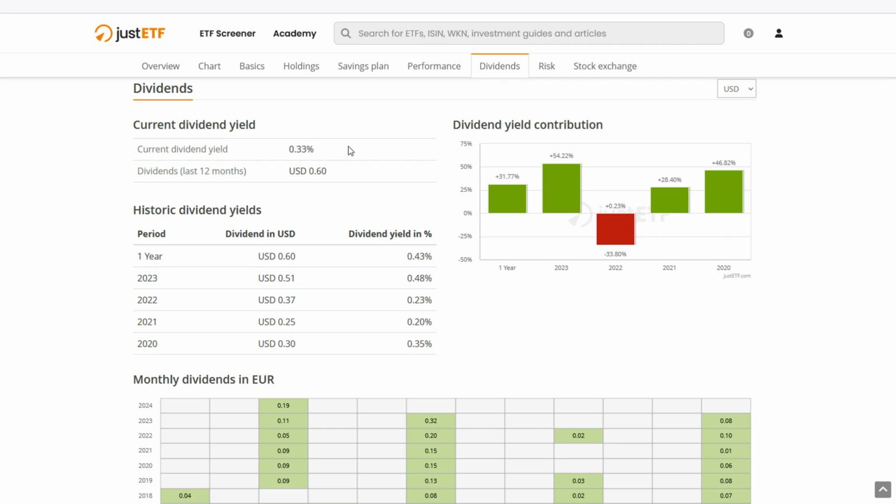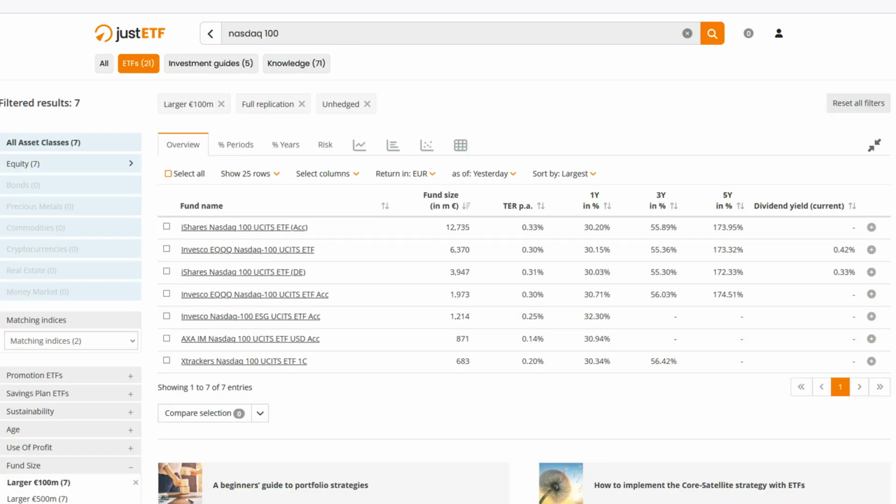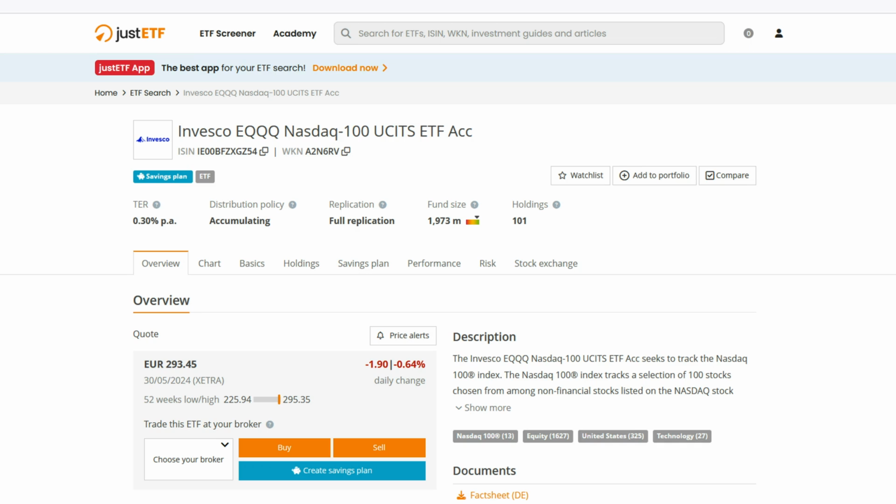Again, nothing to write home about, but you wouldn't expect otherwise from NASDAQ. So if you want a little bit of a higher yield, then you might want to go with the Invesco one. I'm not sure why the yield is different, but it doesn't really matter. So whatever you choose. Now the next one is the Invesco EQQQ accumulating ETF. So it's basically like the BlackRock one, but it's owned by Invesco.